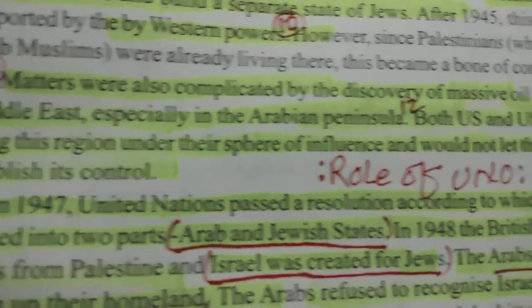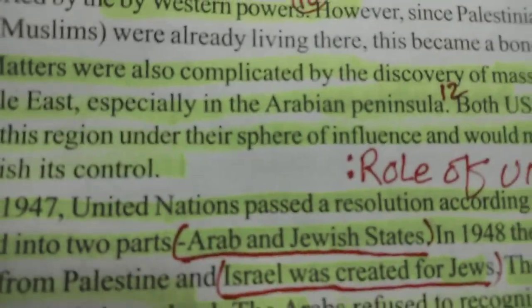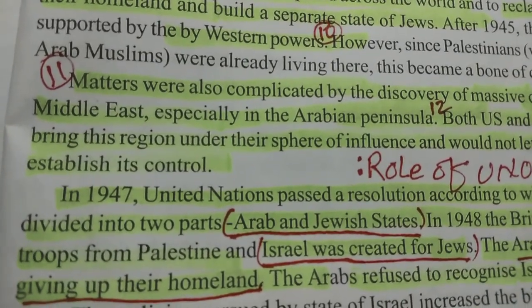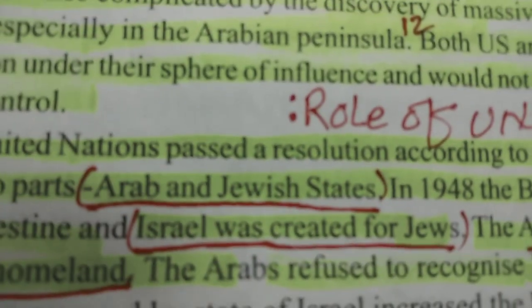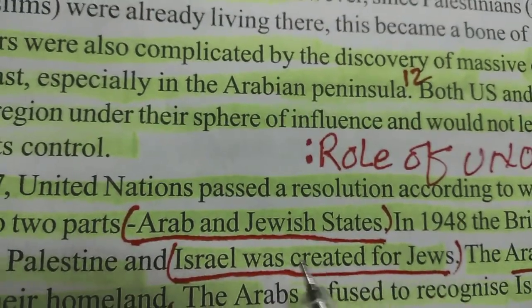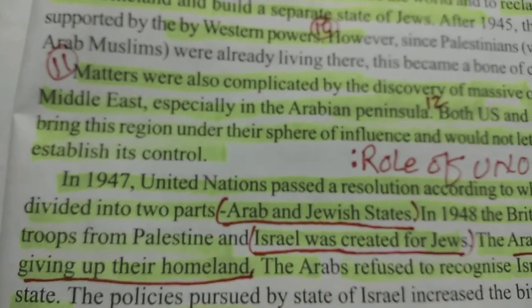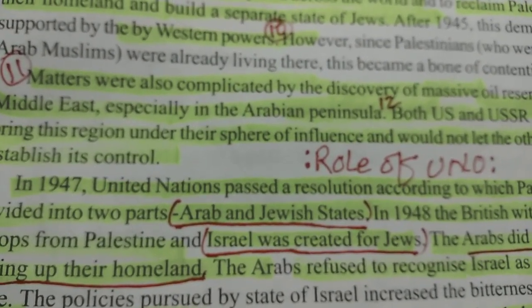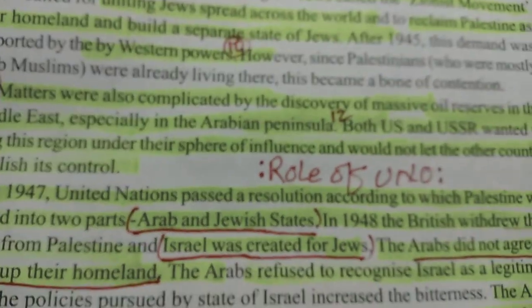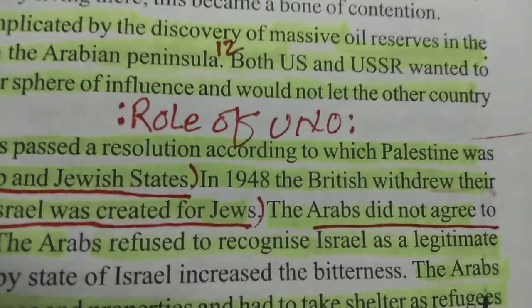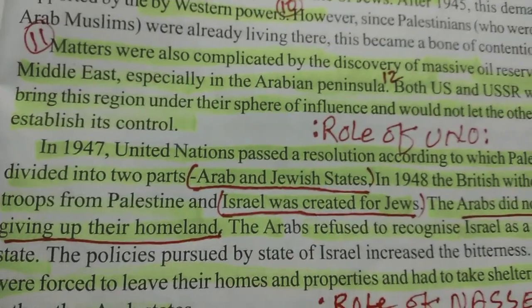In 1947, UNO passed a resolution according to which Palestine was divided into two parts between Arabs and Jews. In 1948, the British withdrew from Palestine with their troops and Israel was created for the Jews. Try to remember, Israel was created for the Jews, but the Arab people were not interested in giving up their homeland for the Jews and they were against the creation of Israel. Then the condition stiffened a little. The Arabs refused to recognize Israel as a legitimate state.